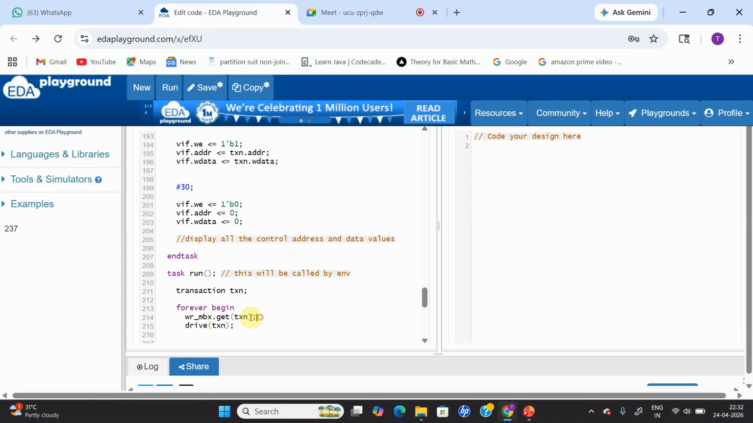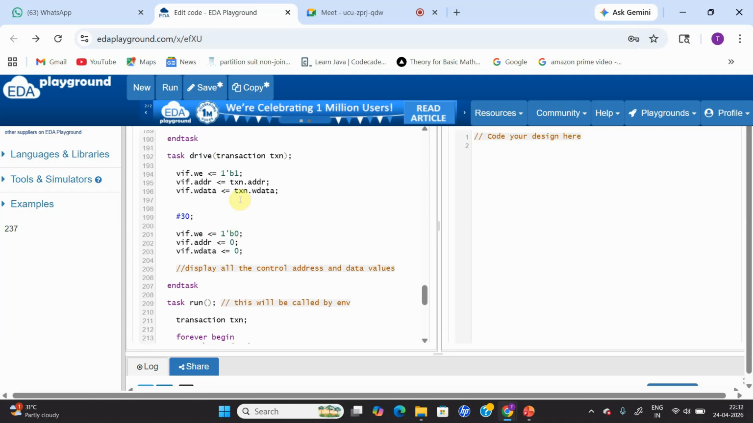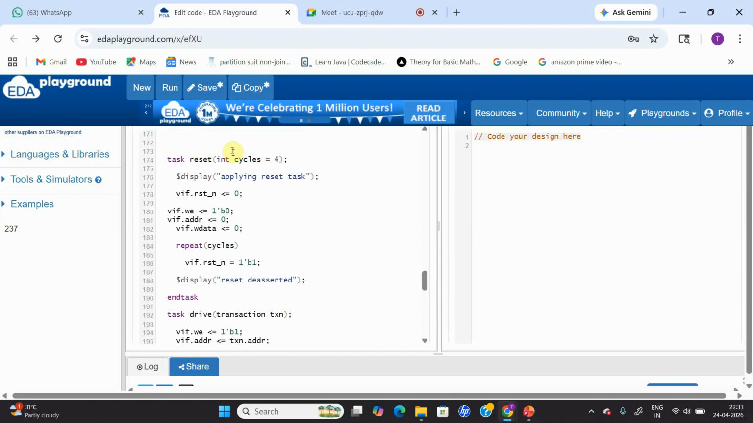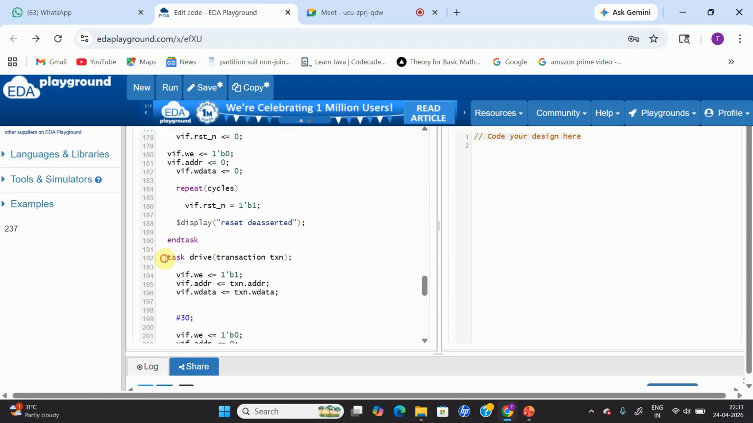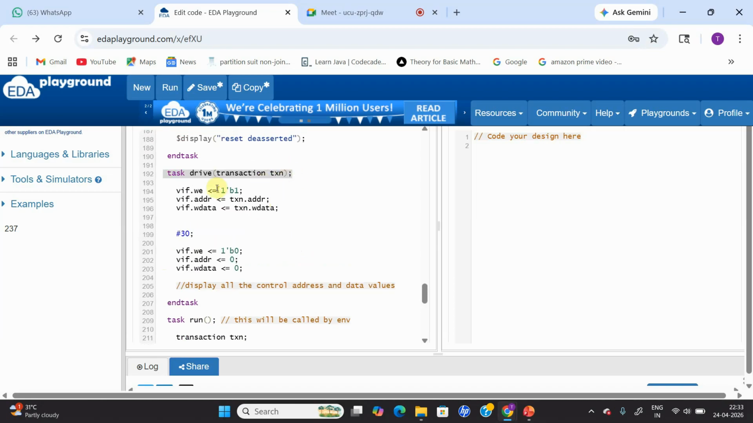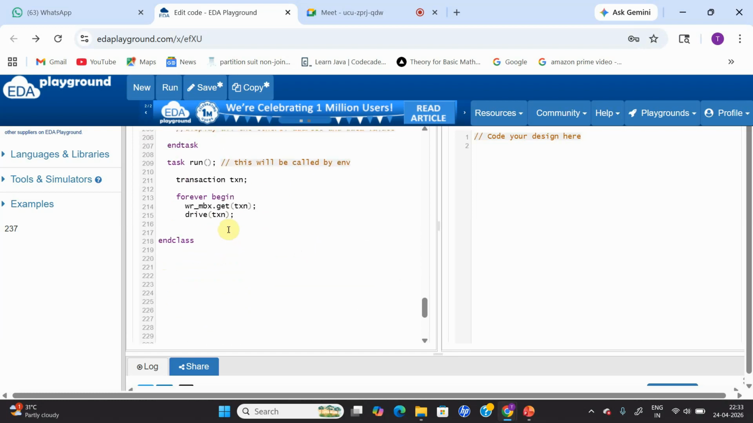Okay. So after getting the transaction from my generator, I'm going to give it to my drive task. Where is this drive task? Yeah, this will be called, and this will be getting the transaction class object, and we are going to fetch the data items from this transaction object and we are going to give it to my interface. Okay. And drive of txn we are calling, and after that we are also incrementing my transaction count so that I can have a track of it.